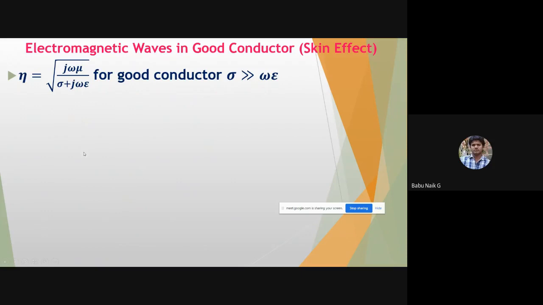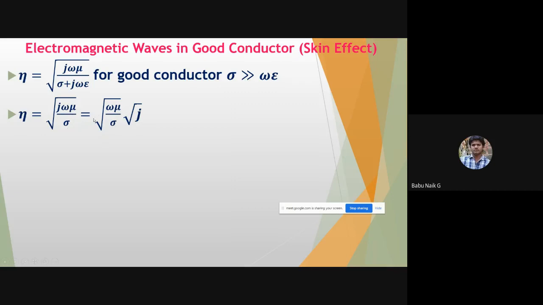Now in a similar way we can calculate the intrinsic impedance also. So the intrinsic impedance for any conductor which has good conductivity, the intrinsic impedance eta is equal to under root of j omega mu by sigma plus j omega epsilon. Okay. So you can neglect here the frequency and permittivity, because conductivity is very high, which is greater than omega epsilon here. So after neglecting this, we can calculate the intrinsic impedance. Eta is equal to under root of j omega mu by sigma.